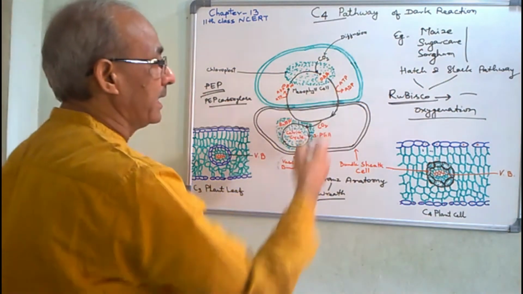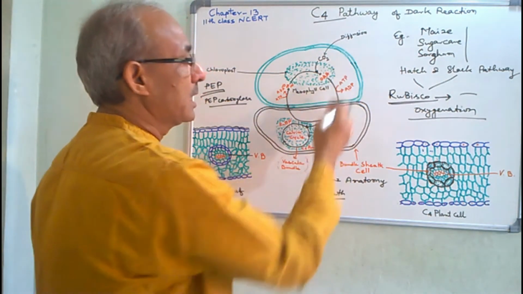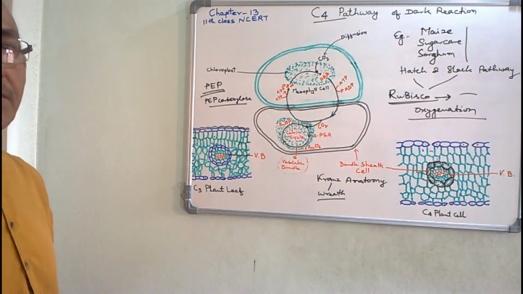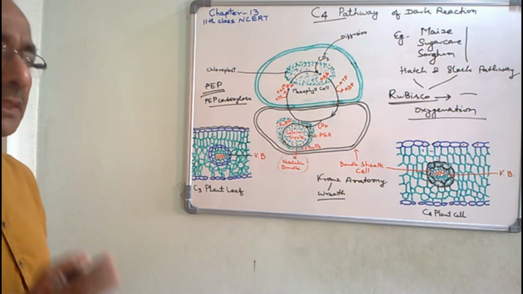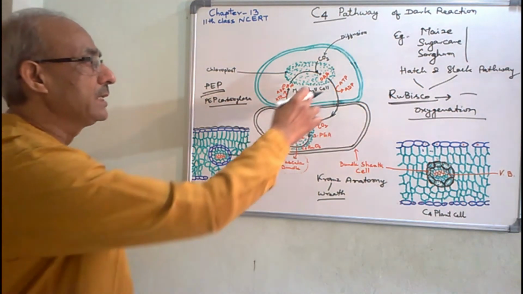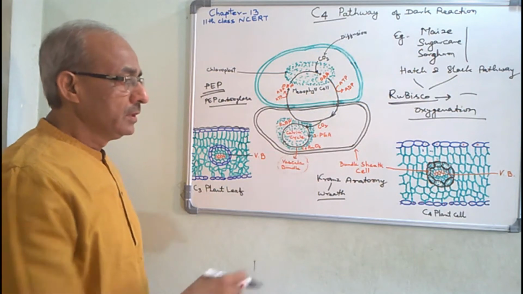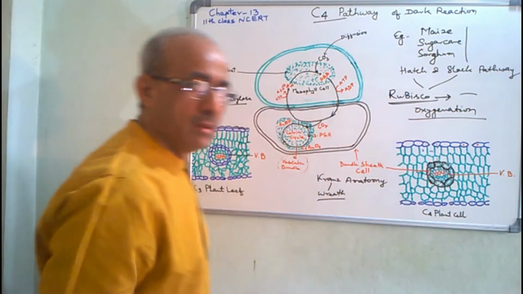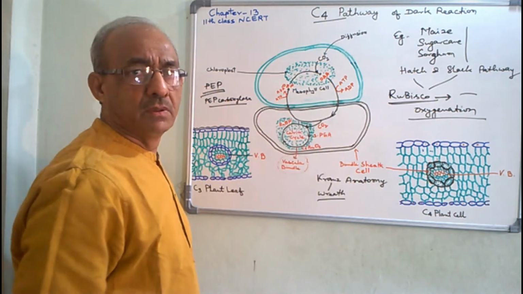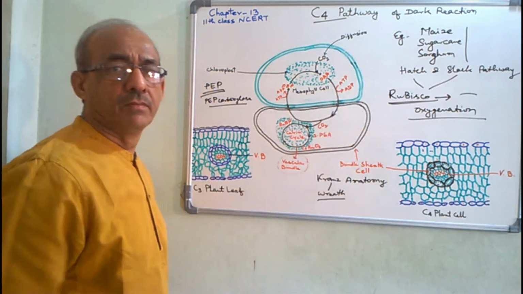And after that, this 4 carbon compound oxaloacetic acid converts again into a 4 carbon compound, that is malic acid. And malic acid is pumped into the bundle sheath cell with the expenditure of 1 ATP.